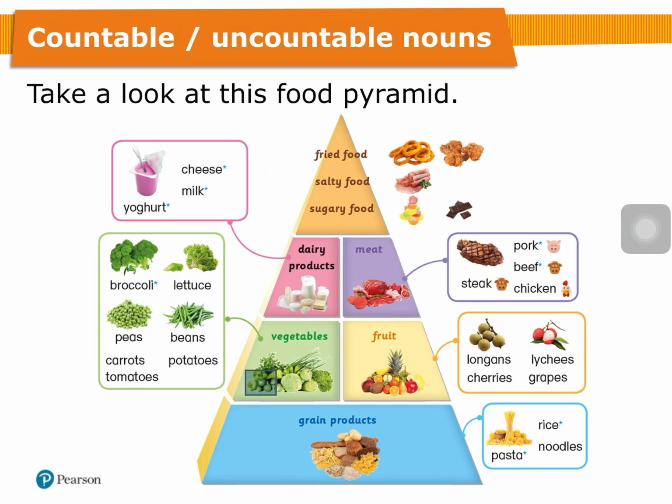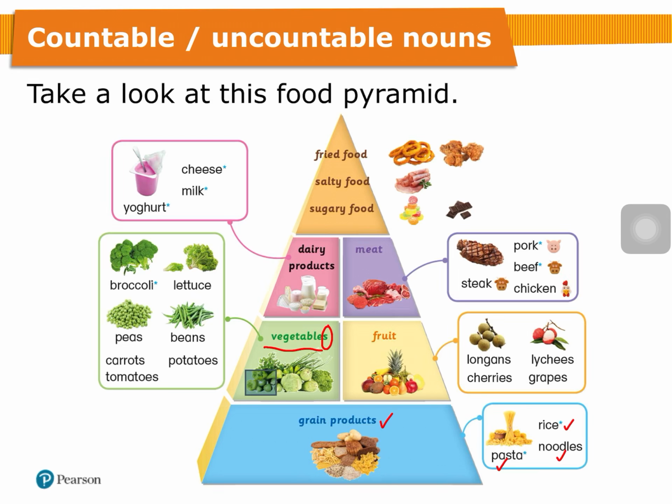Okay, so next, look at this food pyramid. Let's read aloud these words first. From the bottom first, grain products, pasta, noodles, rice. How about vegetables? We also have to eat more vegetables. Vegetables has to have the S. Most of the time vegetables have to be with the S. We cannot delete the S of vegetables.